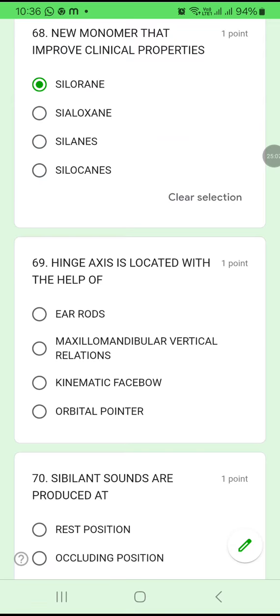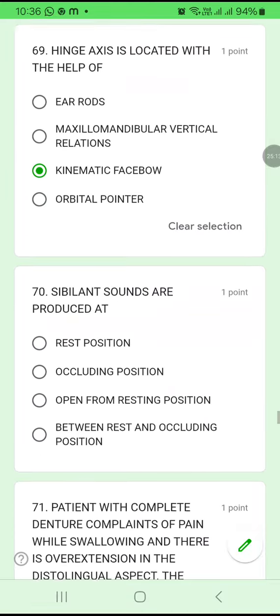Question number 69. Hinge axis is located with the help of ear rods, maxillomandibular vertical relation, kinematic face bow or orbital point. A hinge axis is located with the help of a kinematic face bow.